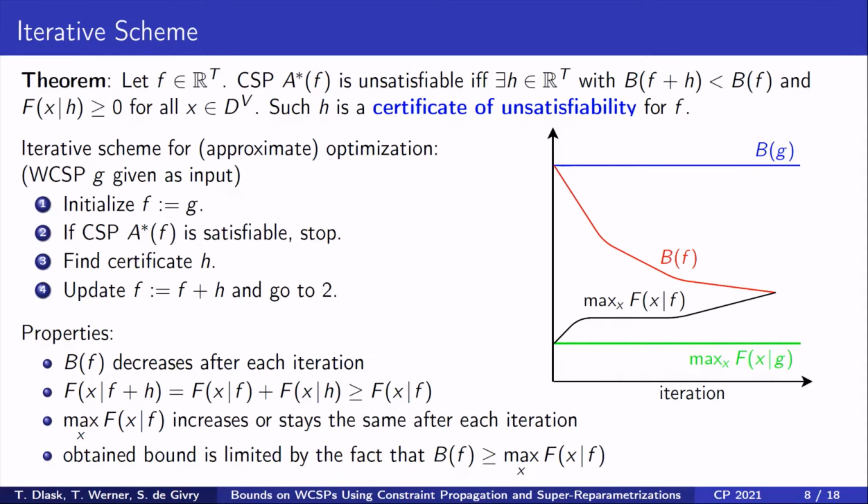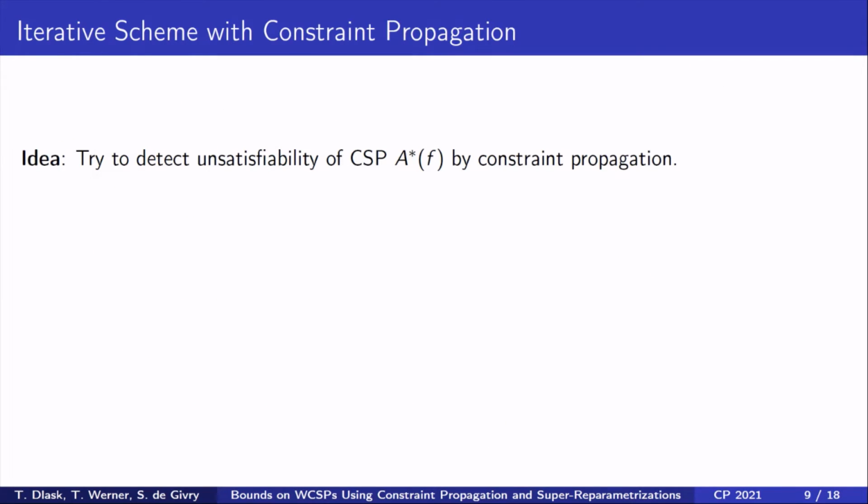We illustrate this in the picture on the right. As shown by the blue and green lines, bg and the optimal value of weighted CSP G do not change since G is only an input. The value bf, which is shown in red, strictly decreases with each iteration, whereas the optimal value of weighted CSP F non-strictly increases.